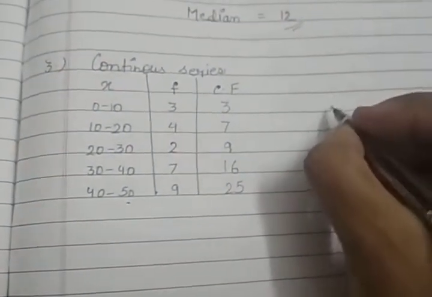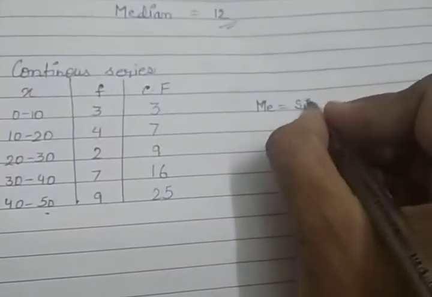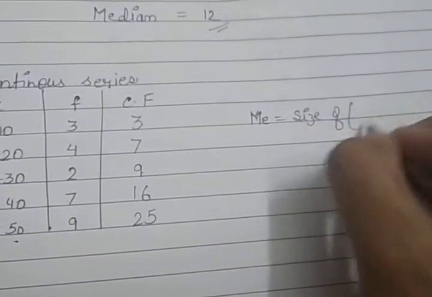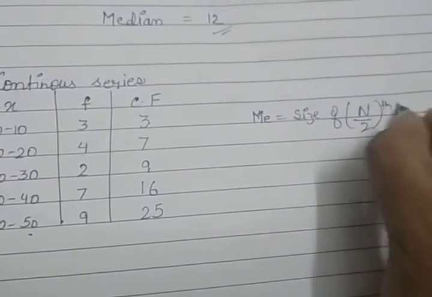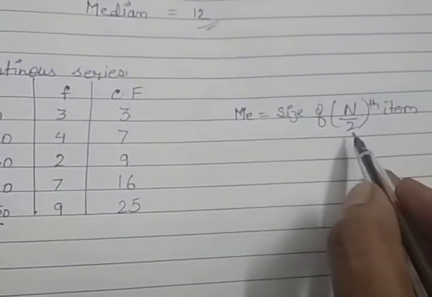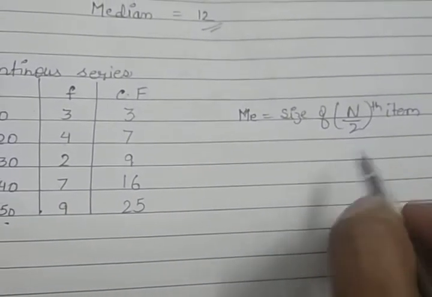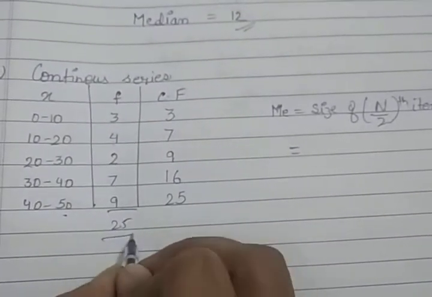Now after that, the same process as we have done over here, but for the continuous series the formula is different. Size of n upon 2 item. Here we are not going to use n plus 1, directly n upon 2 we have to use. Now n is the total of the frequency, which is 25.